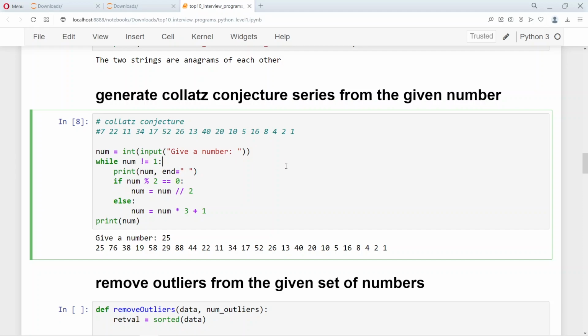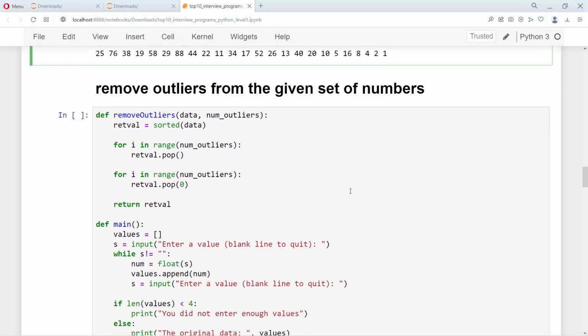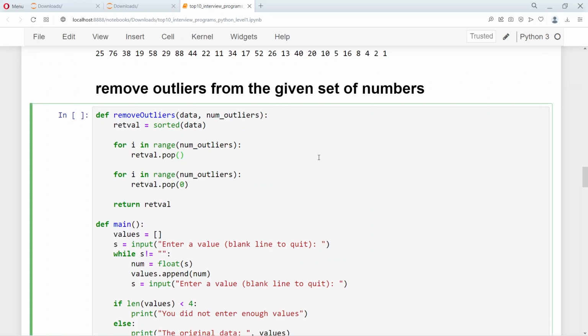Whatever number you give is an input. It uses this if and else based on whether the number is even or odd. Finally, the answer comes to 1 and the loop ends. And at the end of it, we have this Collatz conjecture as a series. Okay, so one of the other important questions that get asked is to remove the outliers from the given numbers.